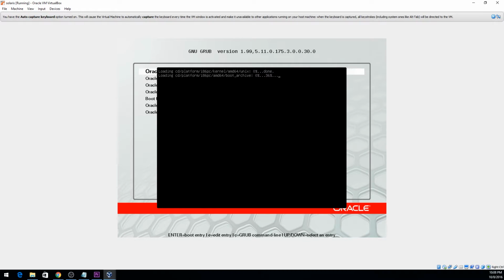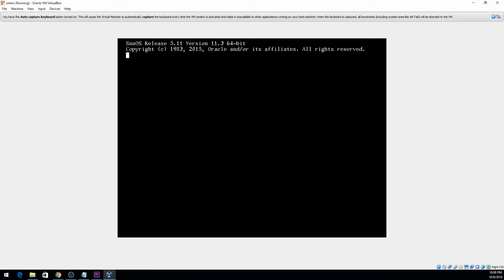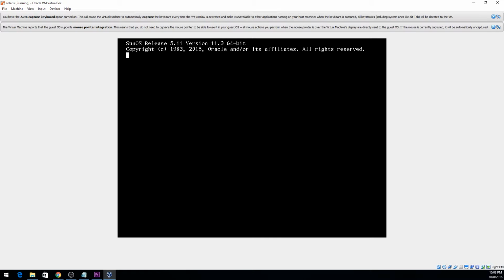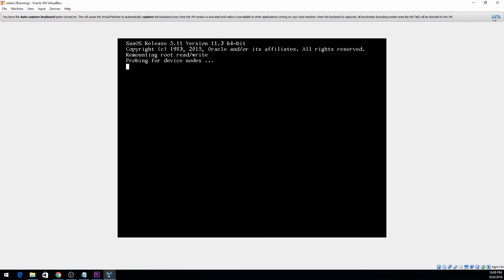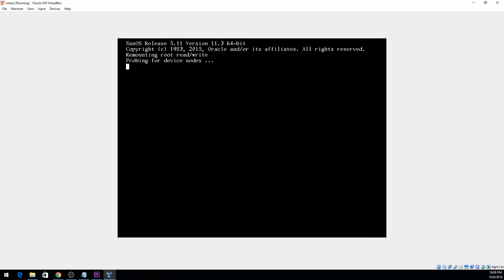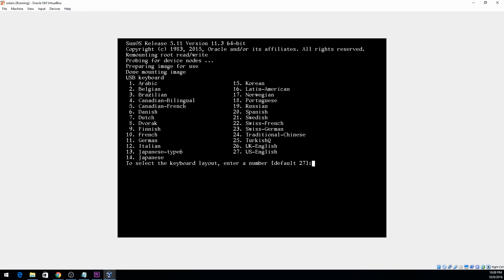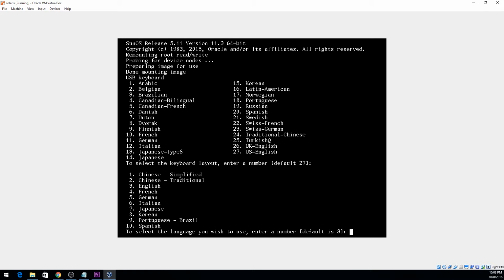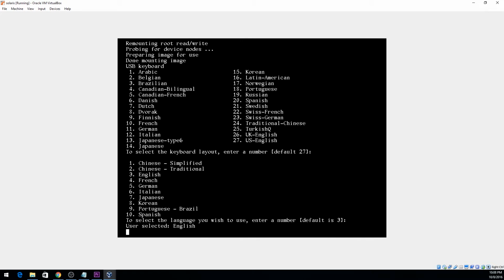You'll see that the process of loading up the operating system for the first time is gonna take a while, but first it's gonna prompt us, let us dismiss these messages. First it's gonna prompt us for keyboard and language. The default keyboard, 27, is the US keyboard. It's the one that I have and is the default, so I'm just gonna press enter. The second one is the language, which, as we can see, default is English, so I'm just gonna hit enter again.